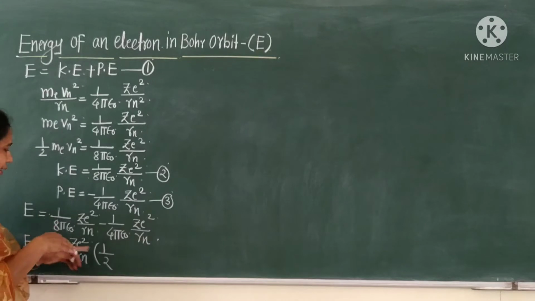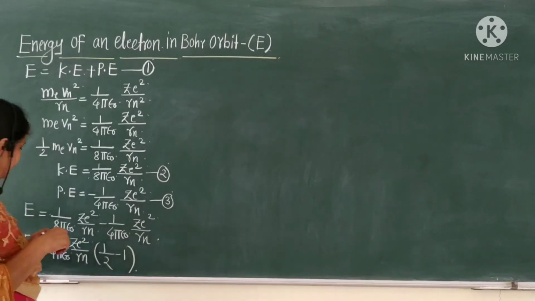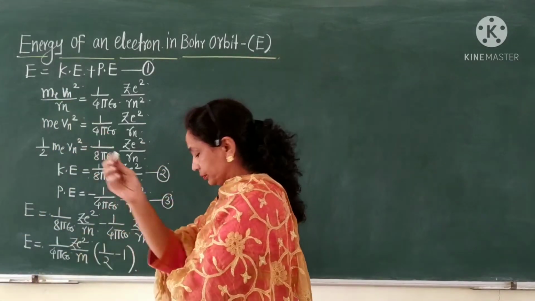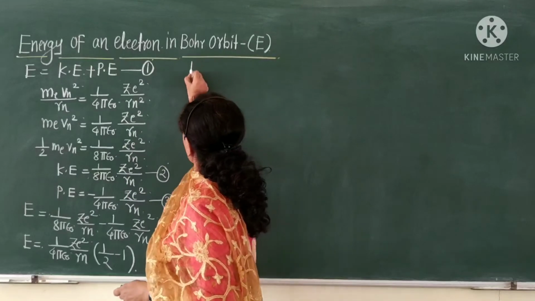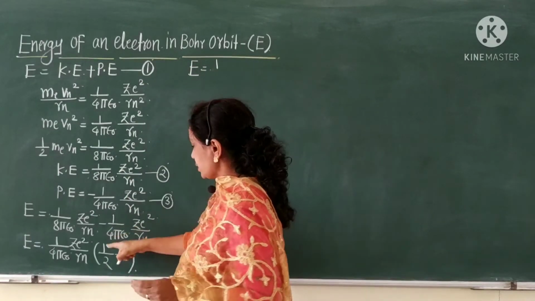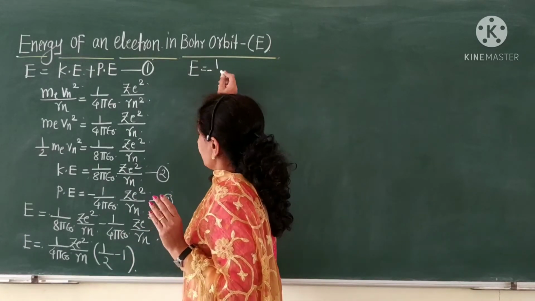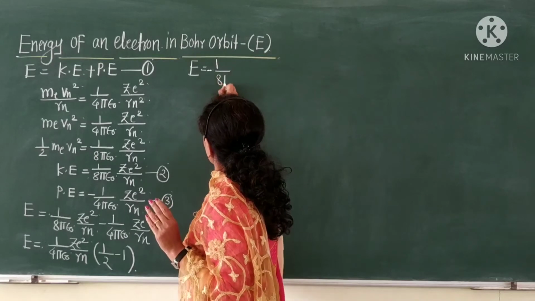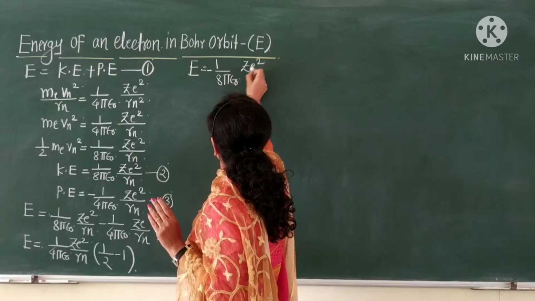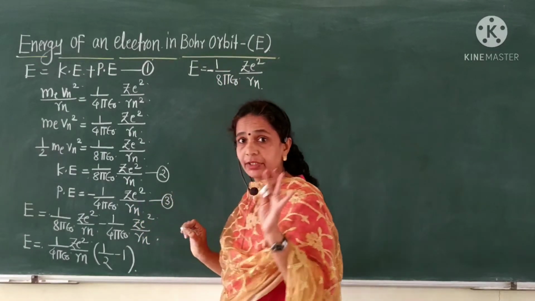Therefore, remaining is 1/2 minus 1, which is minus 1/2. Therefore this becomes minus 1 upon 8 pi epsilon naught Ze square upon rn, with this negative sign.